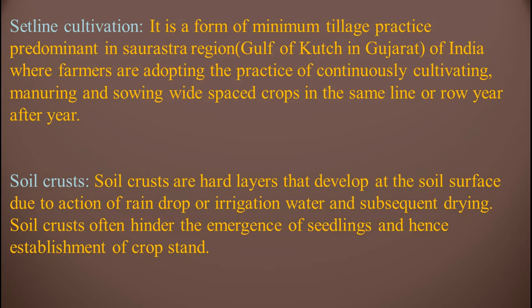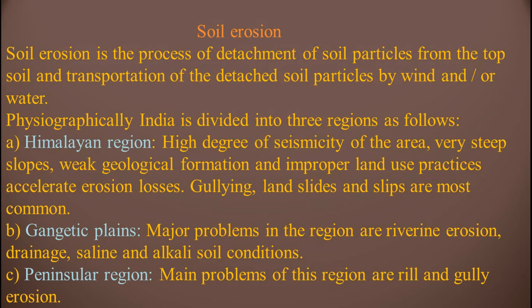Soil crusts are hard layers that develop at the soil surface due to action of raindrop or irrigation water and subsequent drying. Soil crusts often hinder the emergence of seedlings and hence establishment of crop stand. Soil erosion. See, friends, we know about soil erosion, that is the removing of the soil particles from the upper surface layer of the soil. Soil erosion is the process of detachment of soil particles from the top soil and transportation of the detached soil particles by wind and or water. If it is done by wind, it is called wind erosion, and if it is done by water, it is called water erosion.